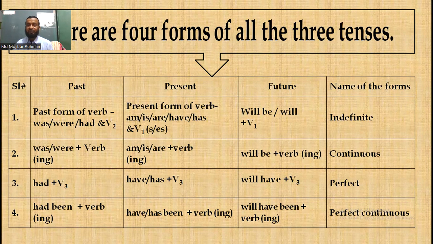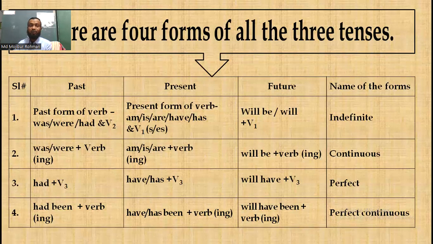My dear students, again I'm saying, verb 1 is the base form of verb, verb 2 is the past form of verb, and verb 3 is the past participle form of verb.